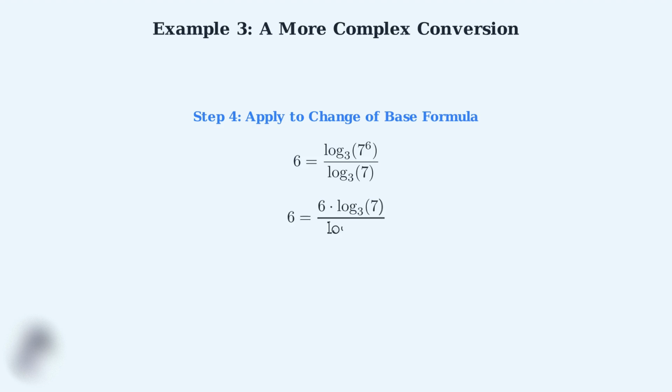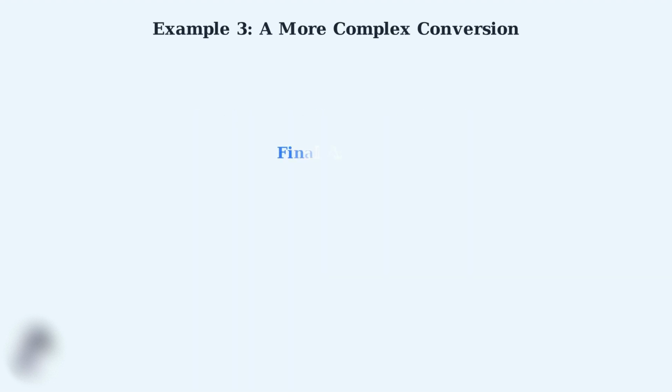Using the power rule for logarithms, log base 3 of 7 to the sixth power becomes 6 times log base 3 of 7. Now we can see that the log base 3 of 7 terms cancel out, leaving us with 6 equals 6, which confirms our answer. Therefore, our final answer is that log base 7 of 49 cubed equals 6.